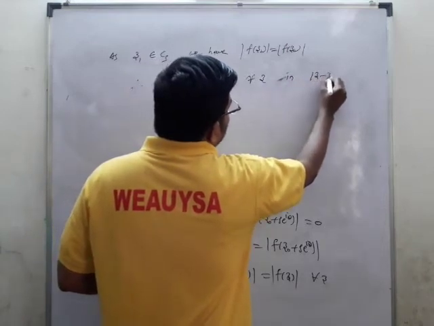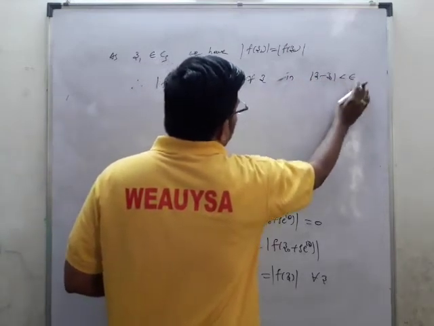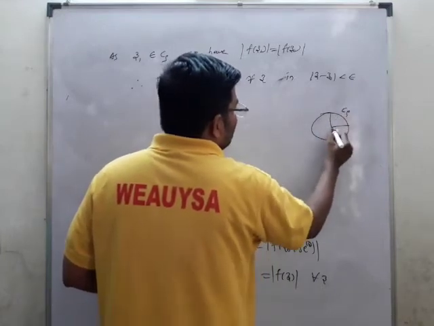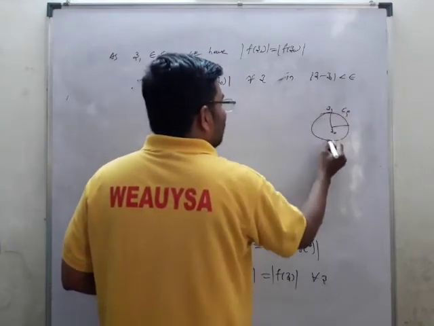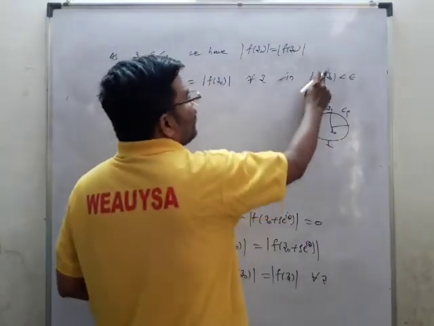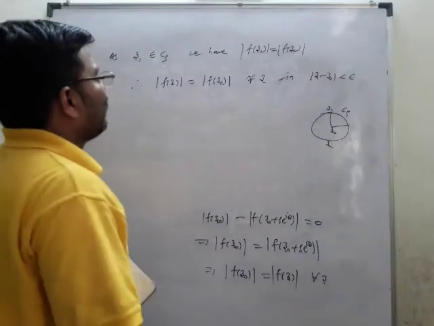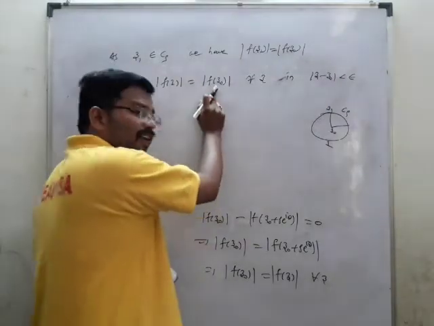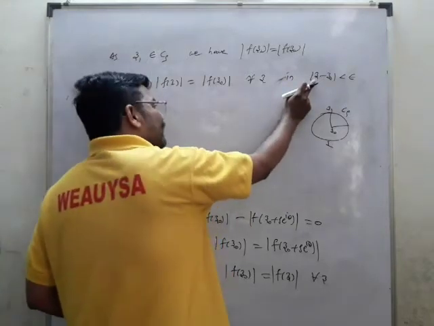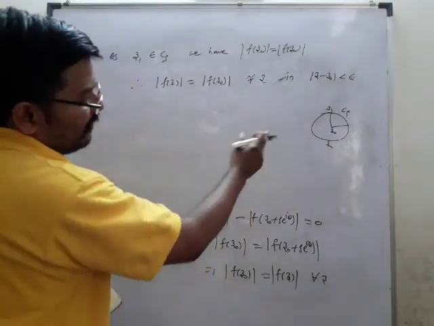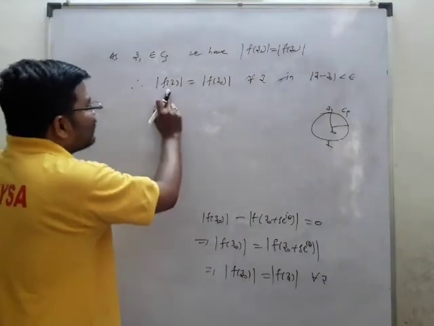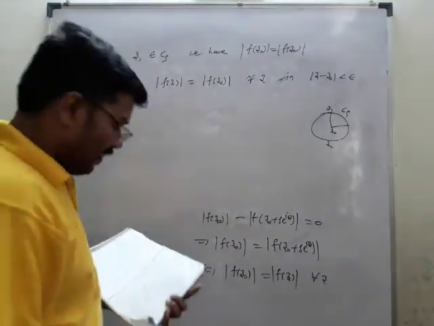This is what we can conclude for all z with mod z minus z0 less than some epsilon, whatever it is. This is the circle C rho which we have taken. This is the point z0, this is the point z1, and there is a point z. Now we proved that z may be any other value, and it will be equal to one constant value. Like z1 you may write here, z2 you may write here, whatever the distance between the center and the point on the circle. So mod f of z is nothing but equal to mod f of z0 for all z.